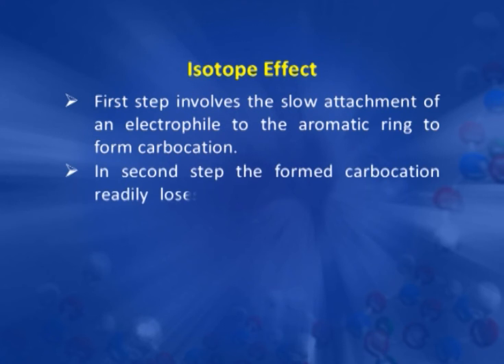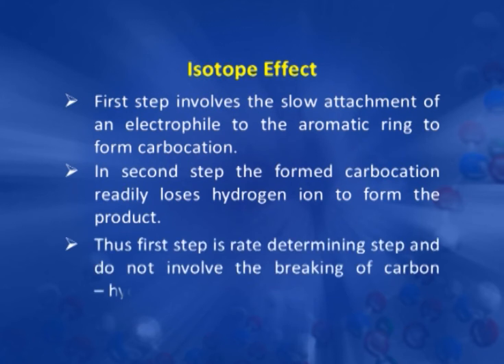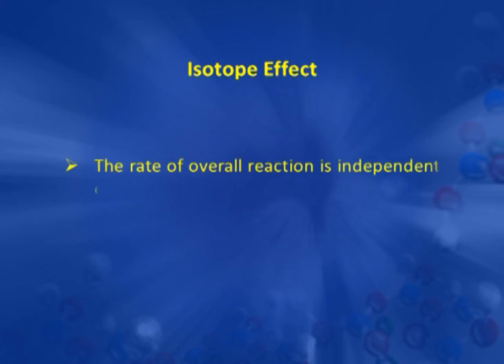Then in the second step, the carbocation readily loses a hydrogen ion to form the product. Since the first step is the slow one, the first step is the rate determining step, and it does not involve breaking of the carbon-hydrogen bond. So, that is why the overall reaction is independent of the isotope effect.